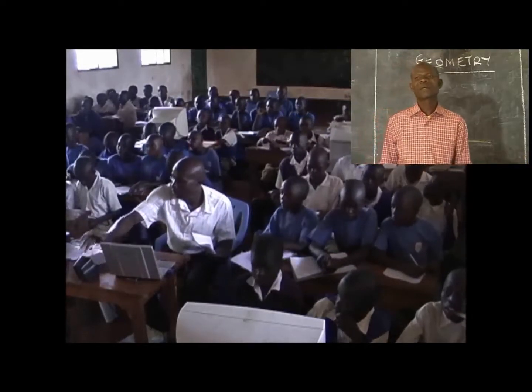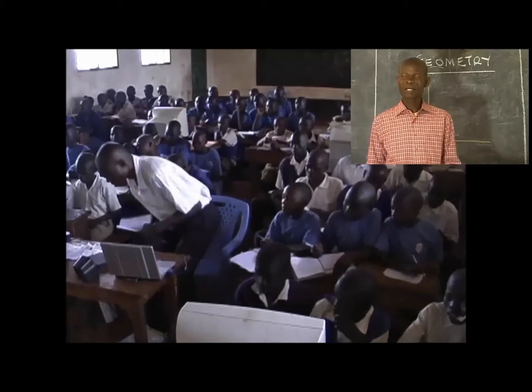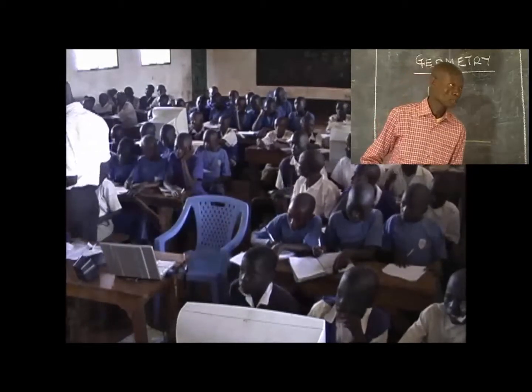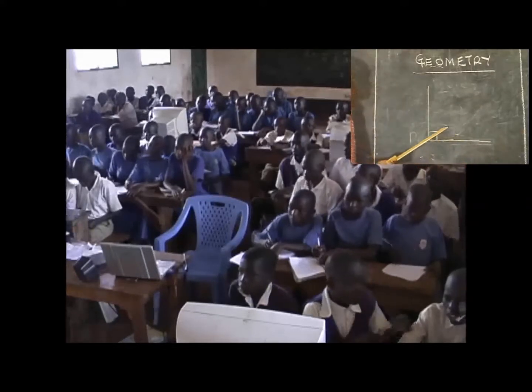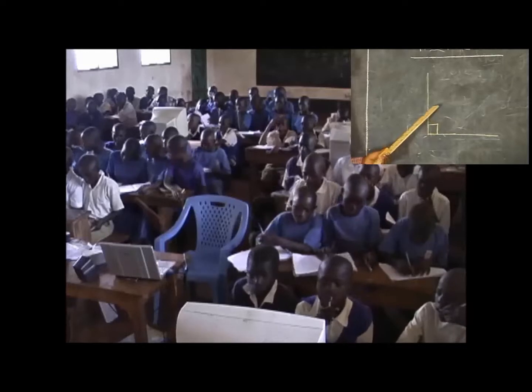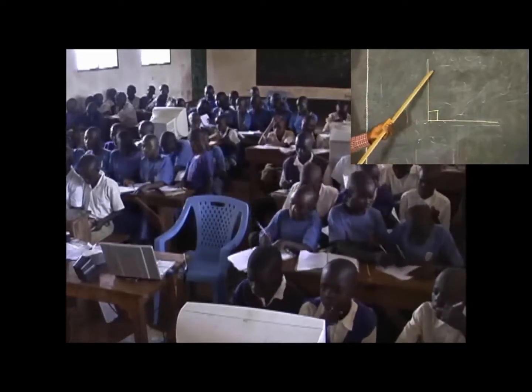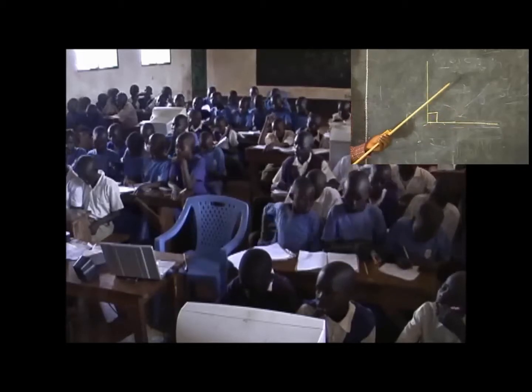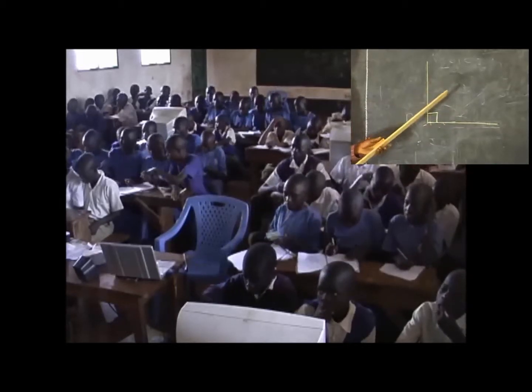Therefore complementary angles are angles formed within a right angle. As you can see, the diagram drawn here is a right angle. So angles that we form within or between these two lines forming the right angle are called complementary angles.